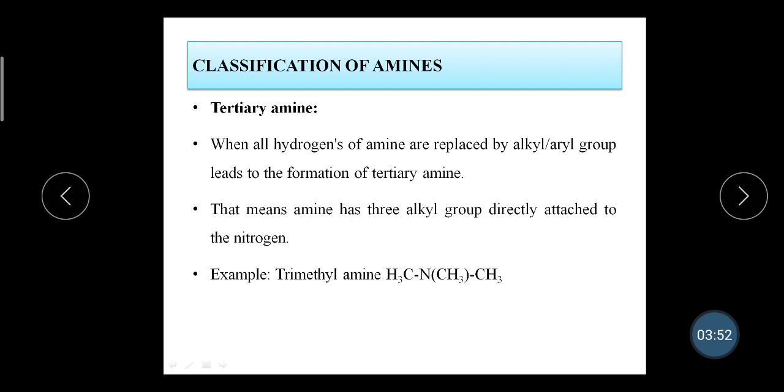Next, we are going to study the tertiary amine. In tertiary amines, all three hydrogens are replaced by alkyl or aryl groups, and hence it leads to the formation of tertiary amines. That means the amine has three alkyl or aryl groups attached directly to the nitrogen. In the example of trimethylamine, you can see all three groups are methyl, so it is also an example of a simple amine.